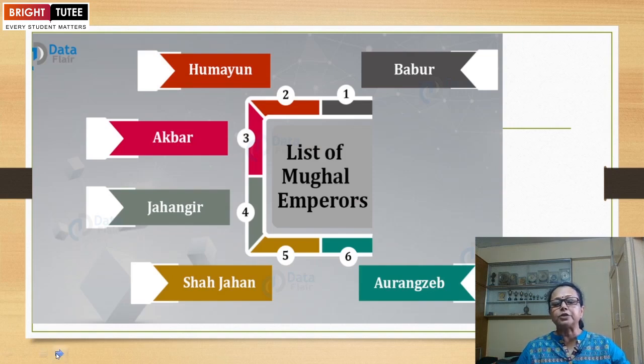This is the list of Mughal emperors. First one is Babur, second Humayun, third Akbar, fourth Jahangir, fifth Shah Jahan, and the sixth is Aurangzeb. So this is in chronological order. Babur is succeeded by Humayun, Humayun by Akbar, Akbar by Jahangir, Jahangir by Shah Jahan, and Shah Jahan by Aurangzeb. So these are the important rulers of the Mughal Empire.